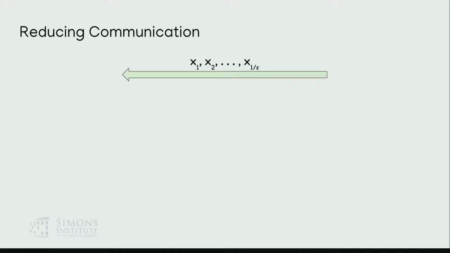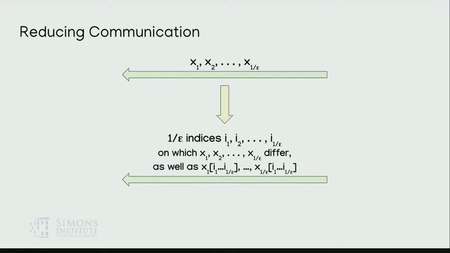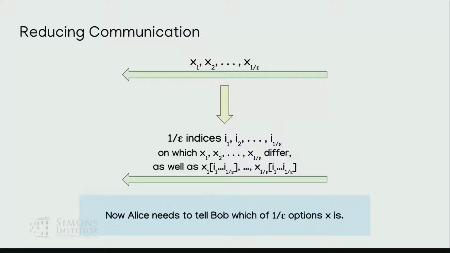Instead of sending these 1 over epsilon messages, he can send 1 over epsilon indices, I1 up to I 1 over epsilon, on which these 1 over epsilon code words differ, as well as the values of the code words on those indices, right? And this will be enough information for Alice to figure out which of the 1 through 1 over epsilon her code word actually corresponds to, and then the rest of the protocol communicates that code word back to Bob.